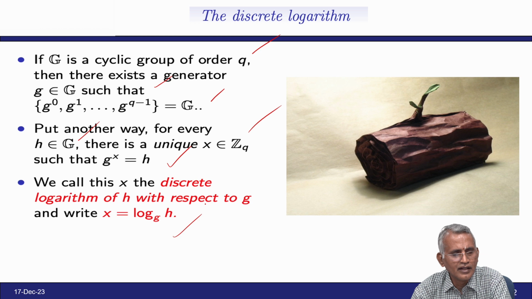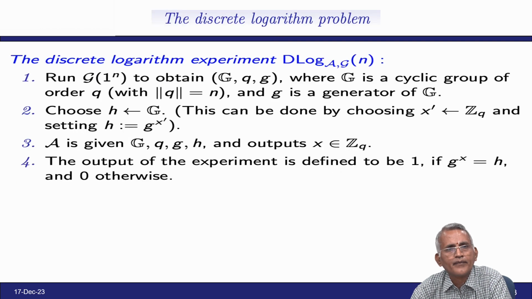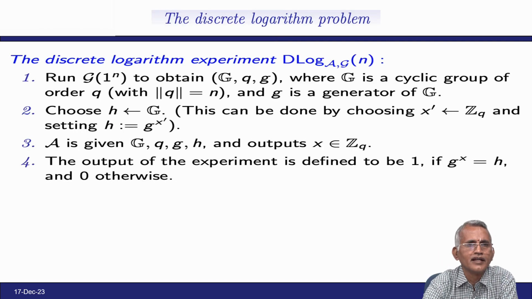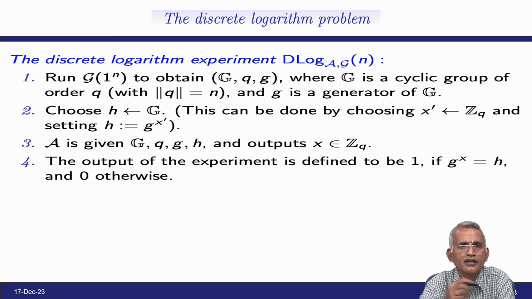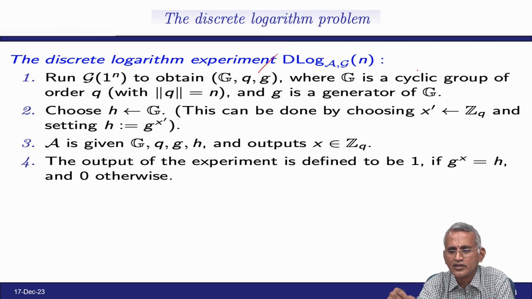So, this way the discrete logarithm idea comes. That is why I took the snap, and it generates cyclically, it will grow. Next, the discrete logarithm problem. Let G be a cyclic group of order q, with the length of q equal to n, and g is a generator of G. This is the first step we have to do with the help of the discrete logarithm.